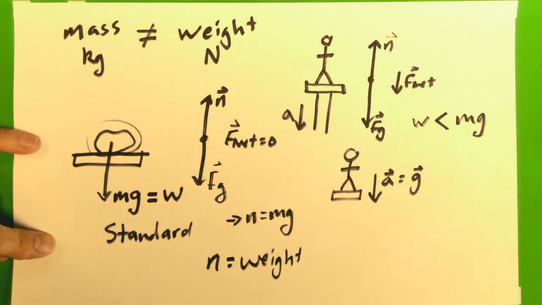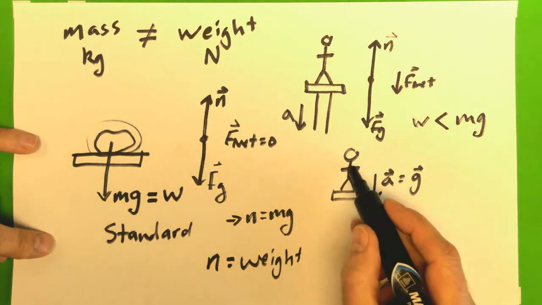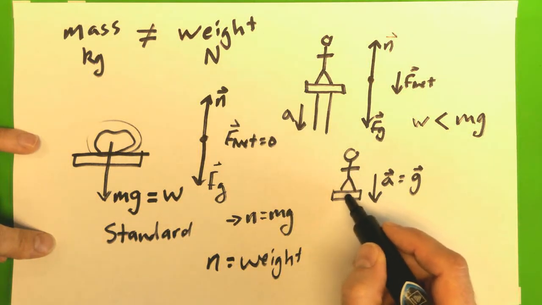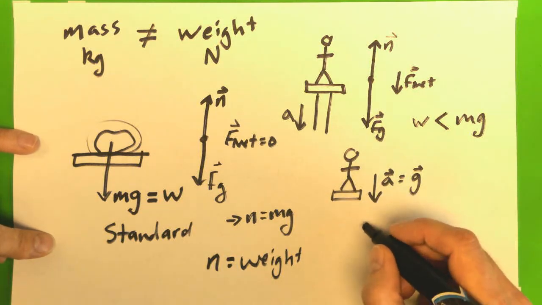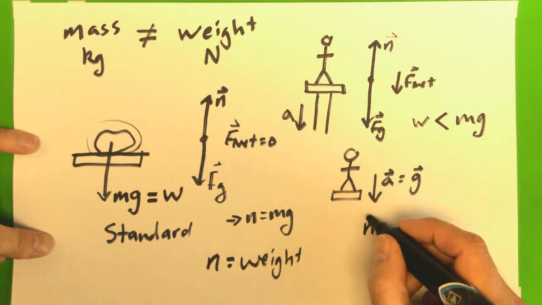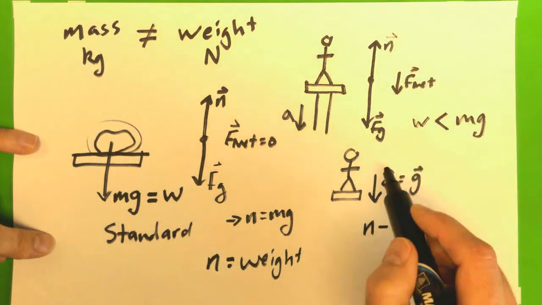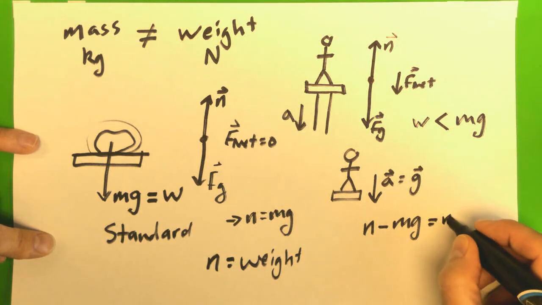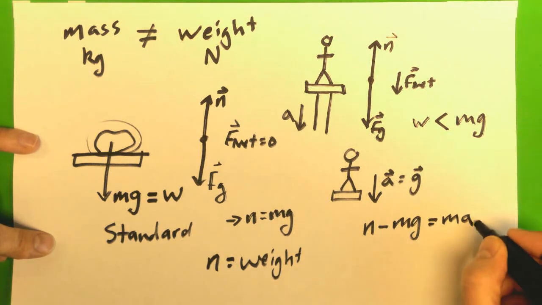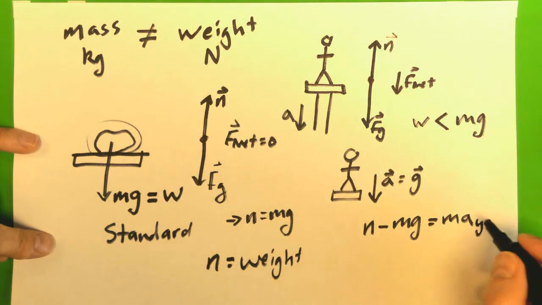Okay, so if I think about that and use Newton's second law, when I look at the force acting on me, I'm touching this scale. Okay, so there's a normal force and there's a gravitational force, and so I'm going to say that I've got N, which is my upward force, minus mg, which is my downward force, so it's just like this. N minus mg is going to equal ma. Okay, now all this is in the y direction, so I'm going to be careful to put that subscript, a_y. Okay, but I already know that that's equal to mg downward.